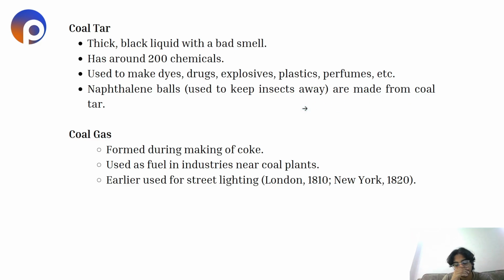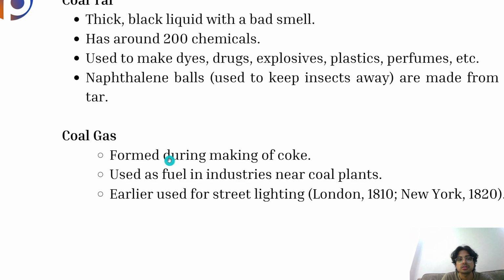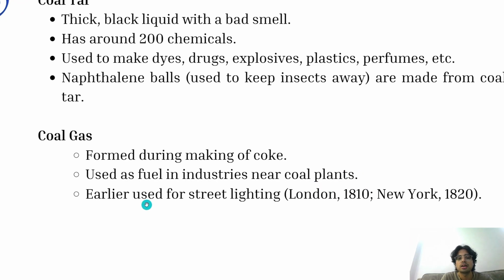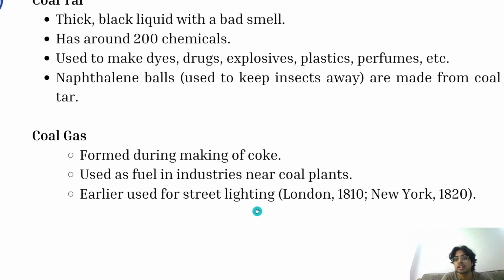The third product we get from coal is coal gas. It is formed during the making of coke. It is used as fuel in industries near coal plants. Earlier, it was used for street lighting in London in 1810 and in New York in 1820.